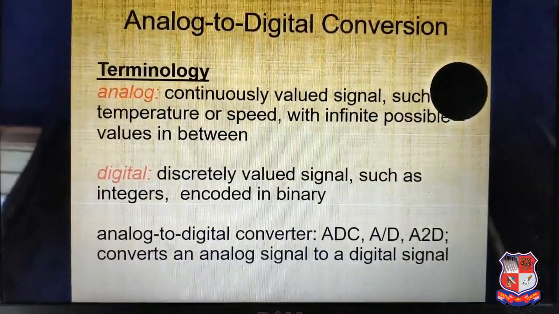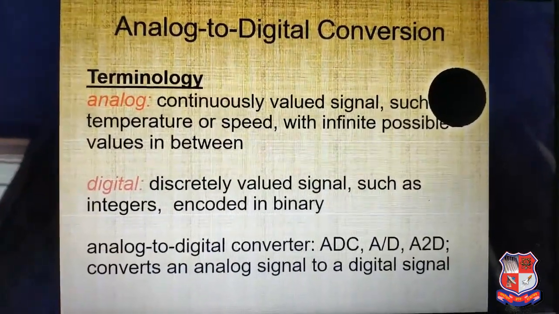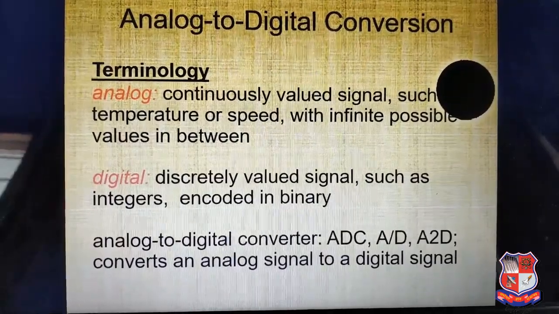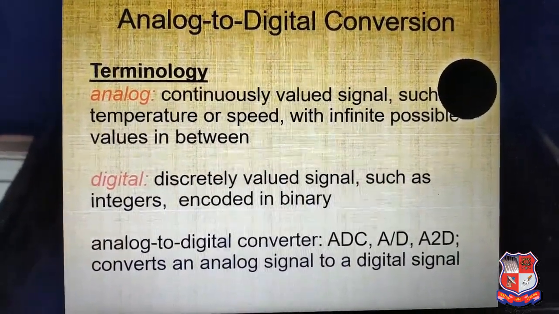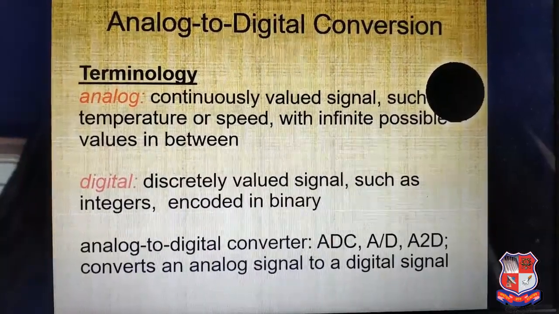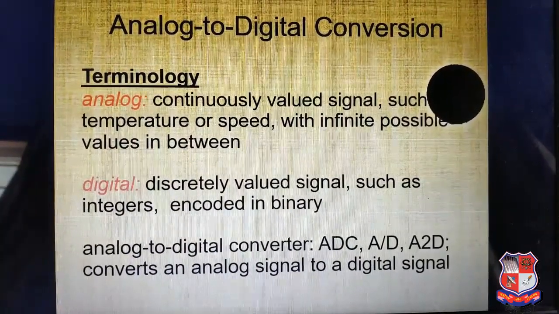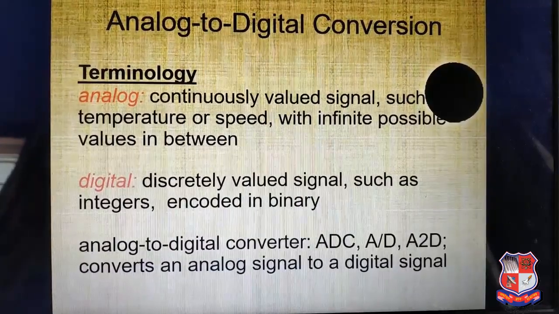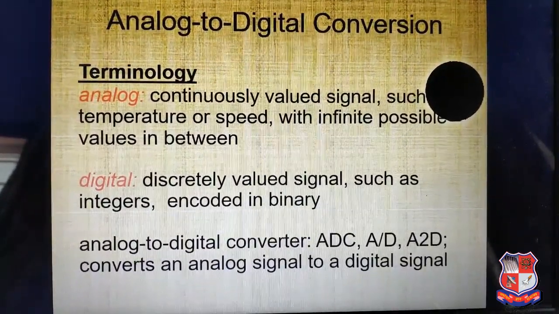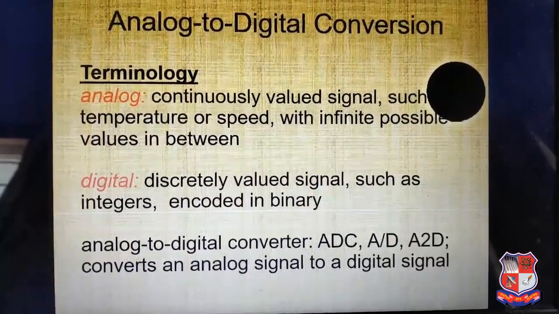What do you say about analog to digital conversion? There are different terminologies available so we can easily demonstrate what is analog and what is digital. First is analog. Analog means a continuously valued signal such as temperature or speed, with infinite possible values in between. What is digital? Digital means a discretely valued signal, such as integral encoded binary.